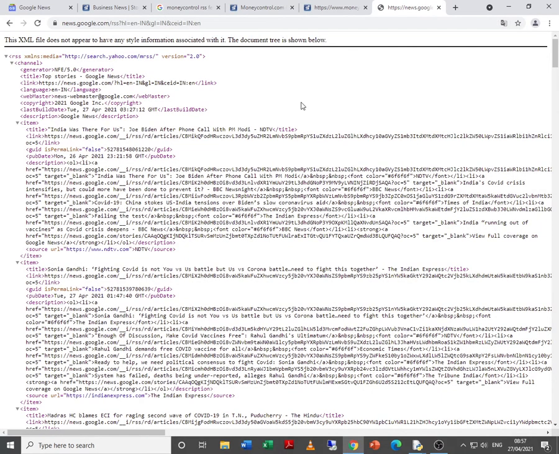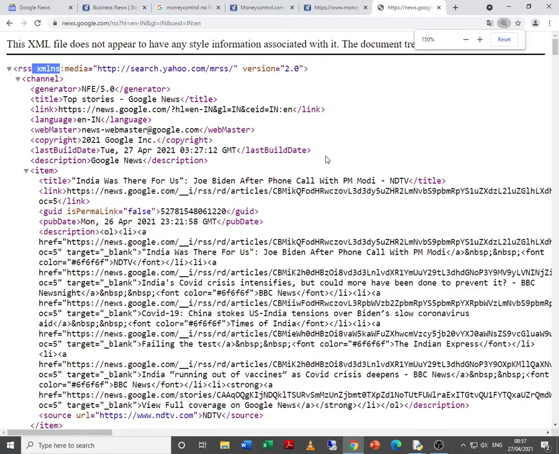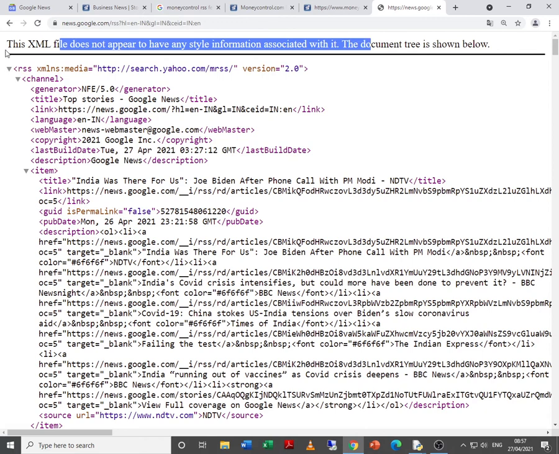Now, again, if you observe RSS, XML, NS, yeah, this is now a little bit more visible. Basically, yes, this XML file does not appear to have any style information associated with it. That means this RSS feed leads to an XML file. Hence, remember, we are parsing an XML file.